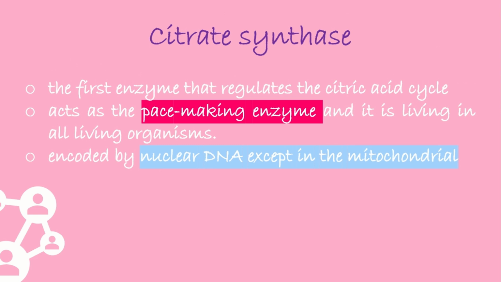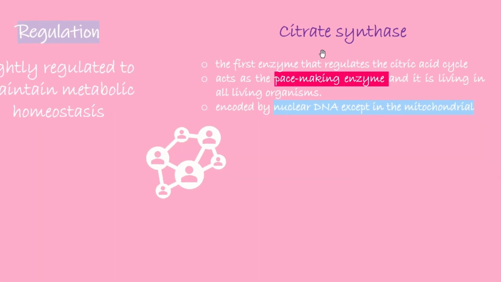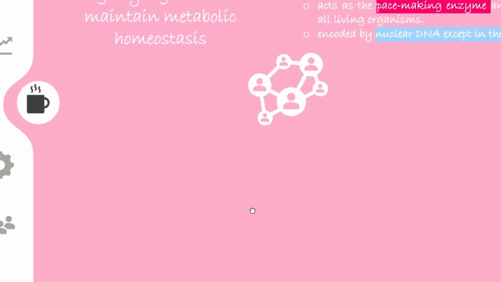We all know that mitochondria contain their own DNA, and mostly citrate synthase is produced by the nuclear DNA, but mitochondria have their own mitochondrial genes for producing citrate synthase.